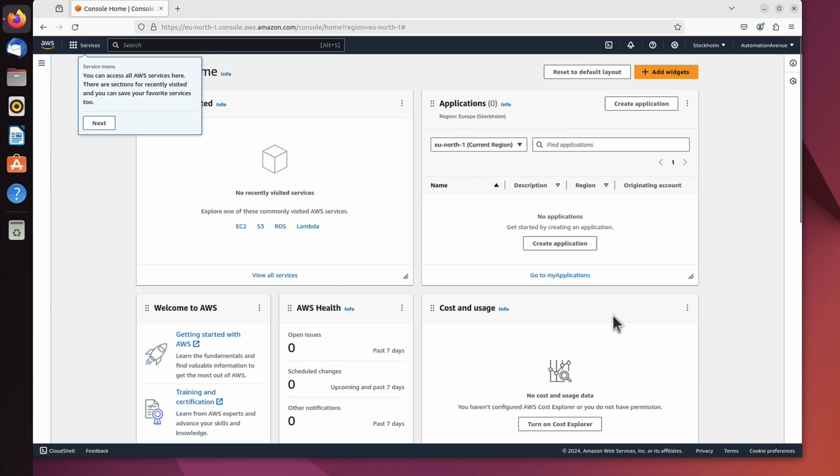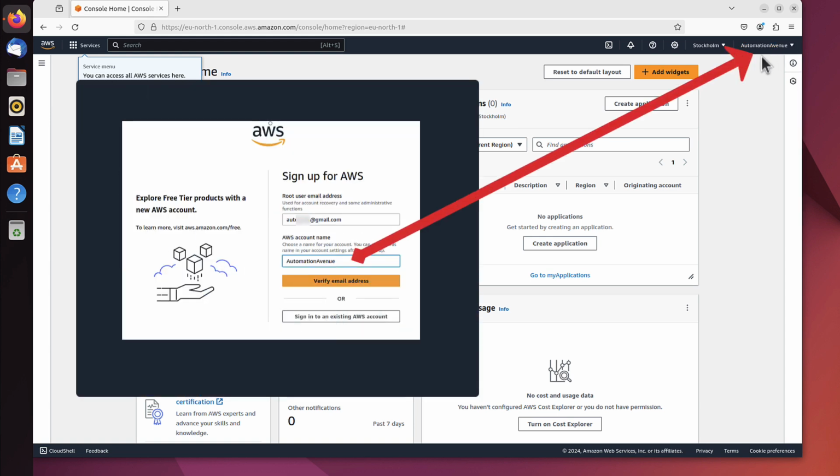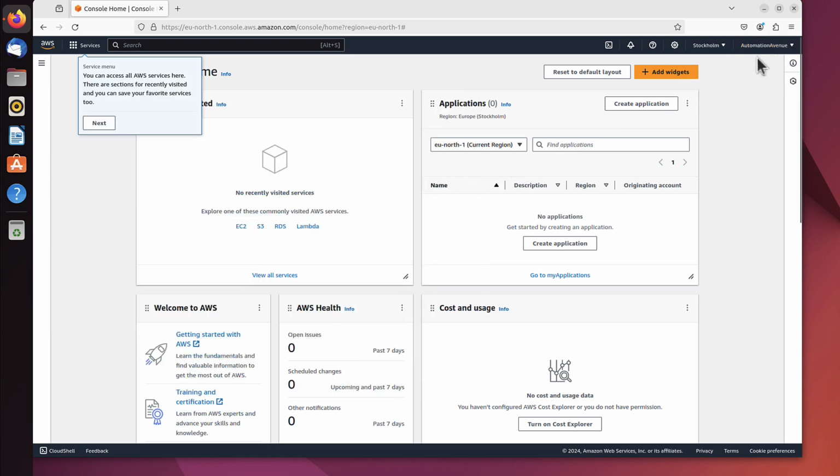That's what it's called, AWS console, where we can do everything regarding this account or our resources. First thing I want to show you is here. That says Automation Avenue. Remember, that's the alias we actually pasted during the sign-up process. So instead of some long weird digits, Automation Avenue will be used here. For you, it can be anything you want to name this account as.